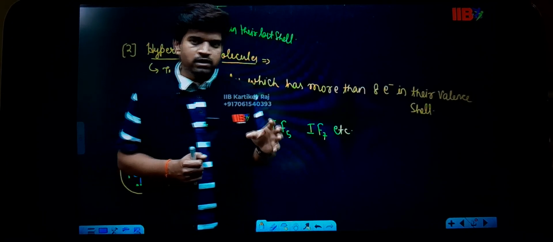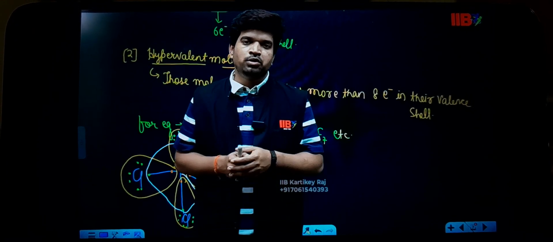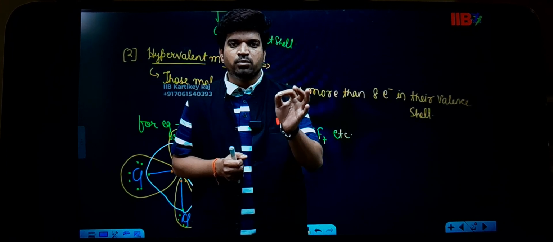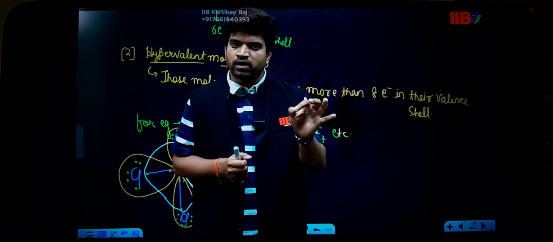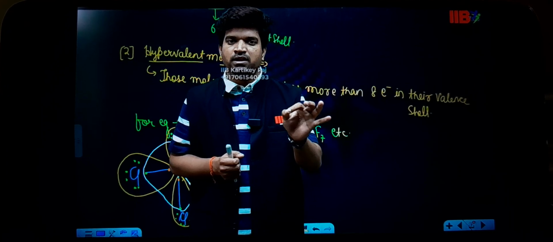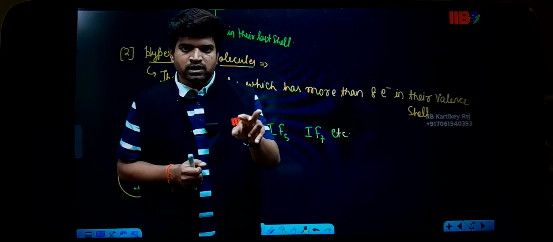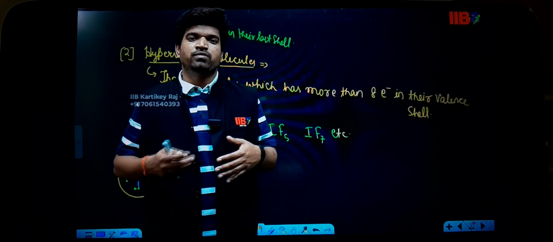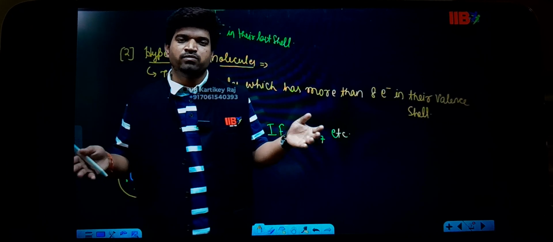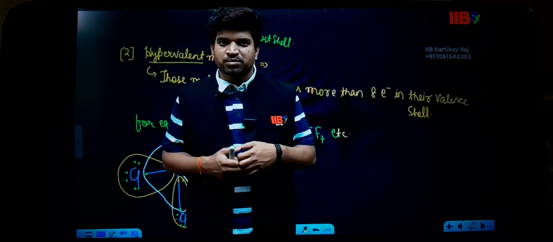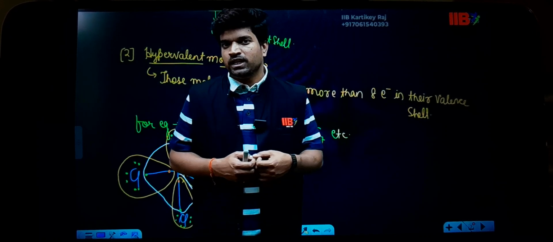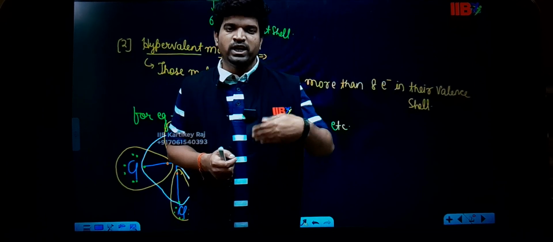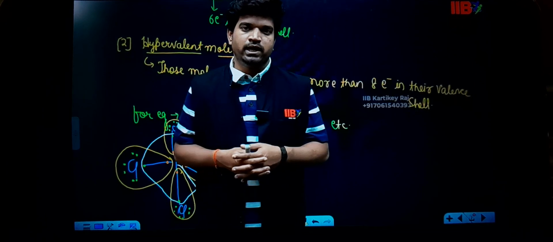In summary, we can say that the octet rule is the primitive rule made by scientists whose main intention was to explain how a chemical bond forms, only by the sharing of electrons, in such a way that they maintain their octet, or a duplet as in the case of hydrogen. But different types of molecules have been found that are stable but still not obeying the octet rule. If less than 8 electrons, that is called hypovalent. If more than 8 electrons, that is called a hypervalent molecule.